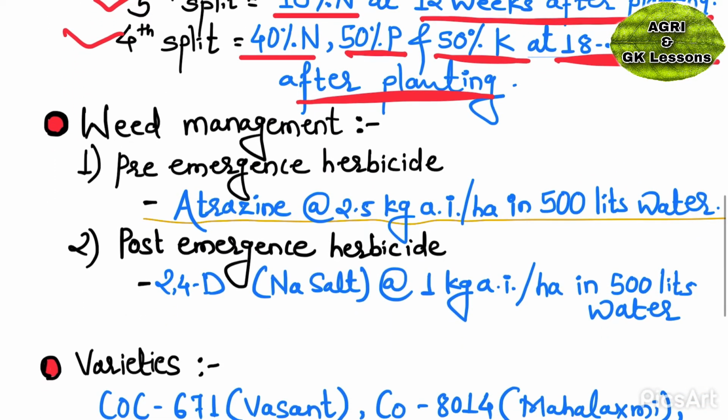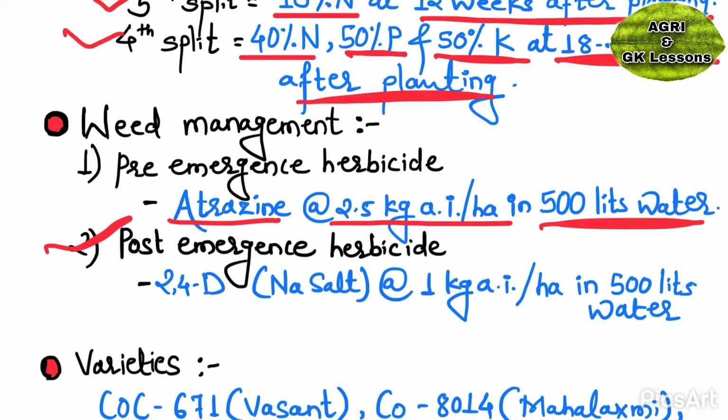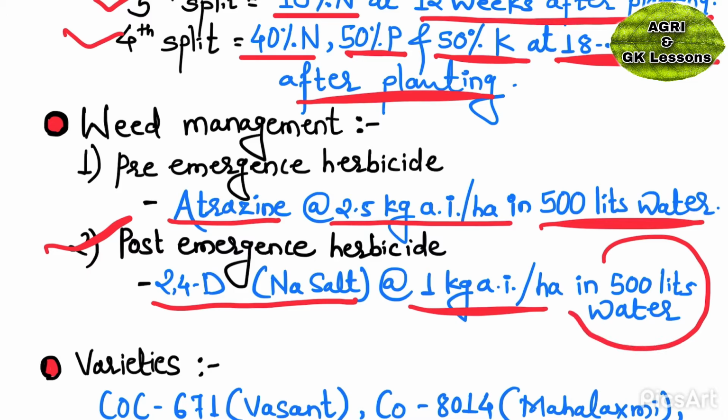Weed management in sugarcane. Pre-emergence herbicide, that is atrazine, is used to control the weeds at the rate of 2.5 kg active ingredient in 500 liters of water. And the post-emergence herbicide used in sugarcane is 2,4-D sodium salt at the rate of 1 kg active ingredient per hectare dissolved in 500 liters of water.